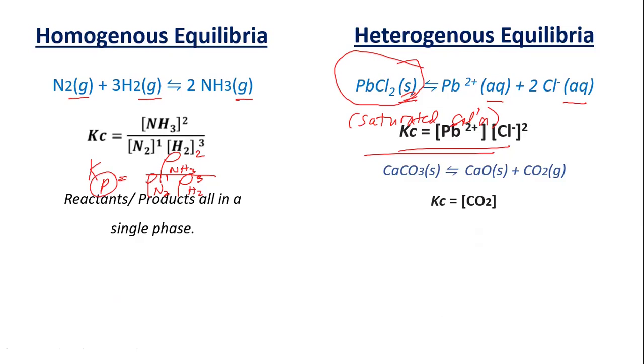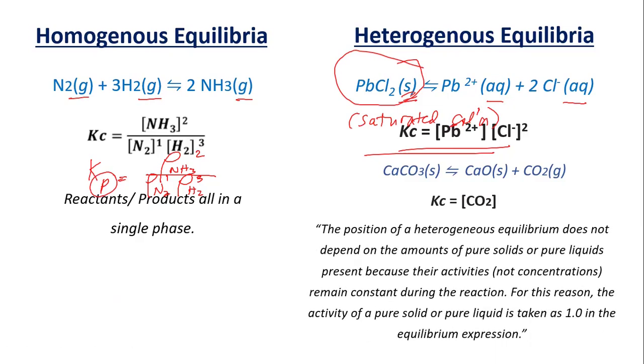Now, as I mentioned a while ago, this is also an example wherein if the chemical reaction is already at equilibrium, however you add your calcium carbonate or calcium oxide, it does not affect your chemical equilibrium because that is not part of your chemical equilibrium and only the carbon dioxide is part of it.